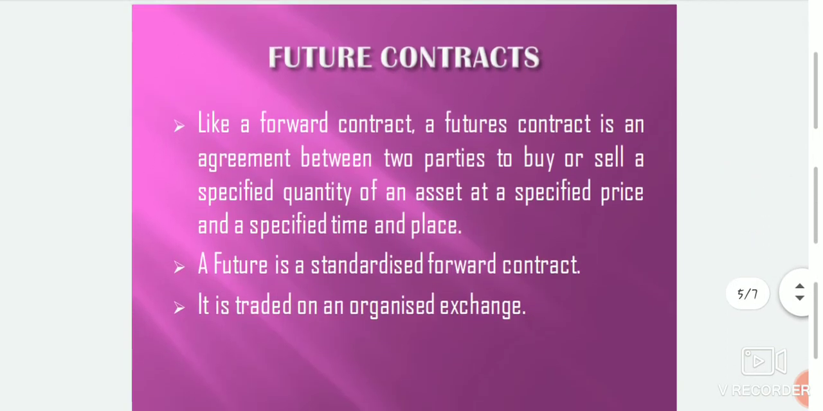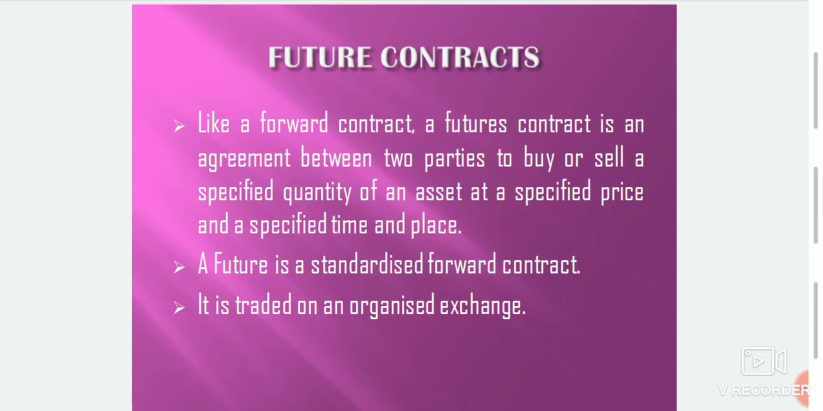The next one, futures contract. Like a forward contract, a futures contract is an agreement between two parties to buy or sell a specified quantity of an asset at a specified price and a specified time and place. A future is a standardized forward contract. It is traded on an organized exchange.